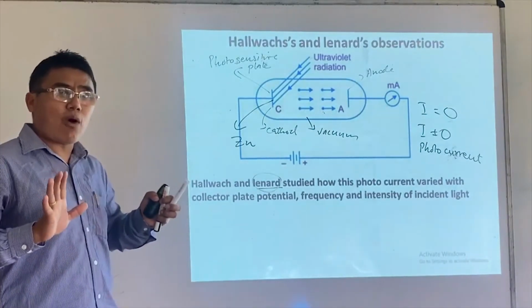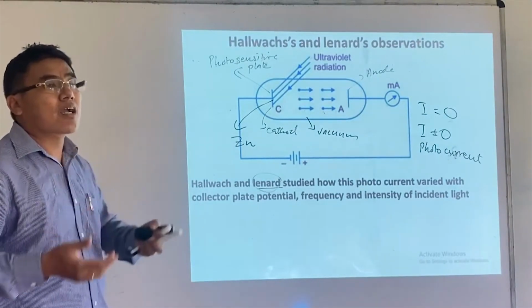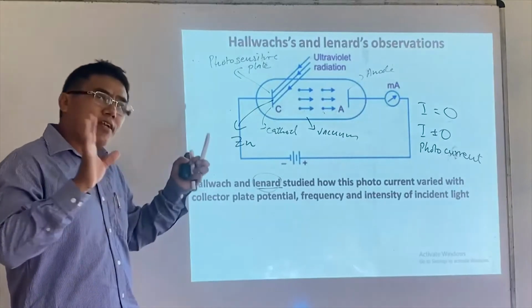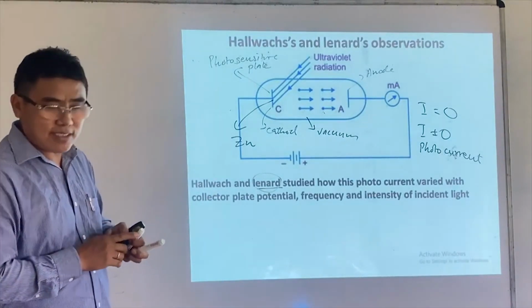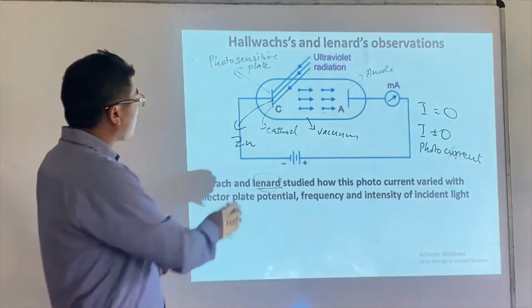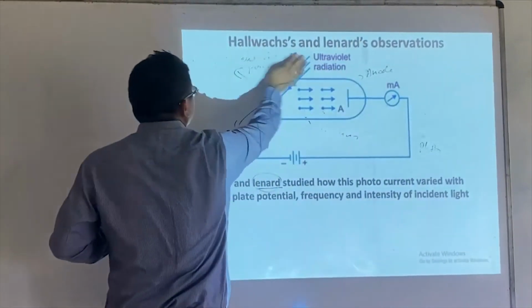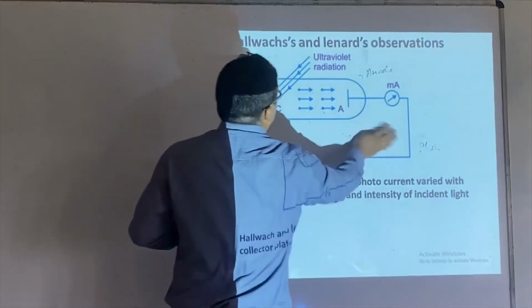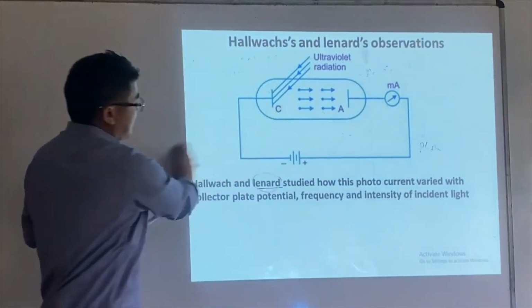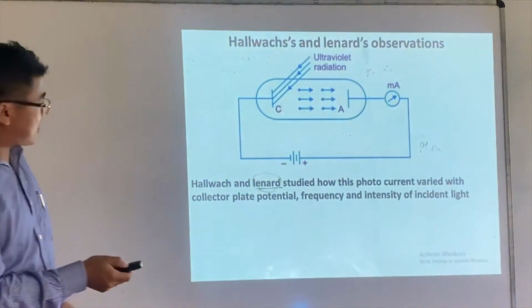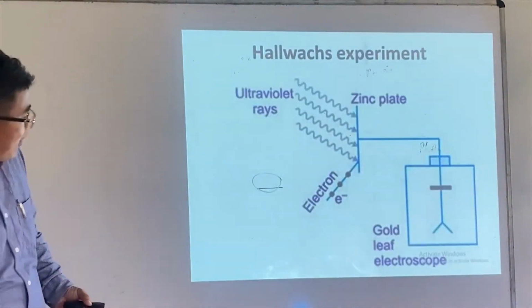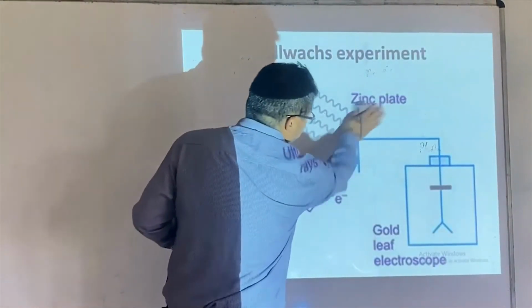Just now I would like to explain the different observations done by different scientists. This observation was done by Lenard, and then followed by Hallwachs. Hallwachs found this observation. This is what he found, and this is a zinc plate.